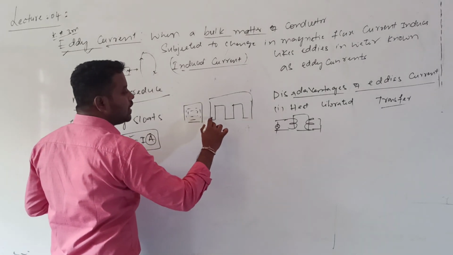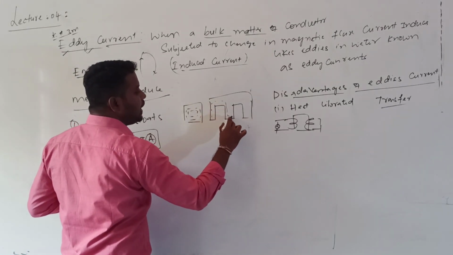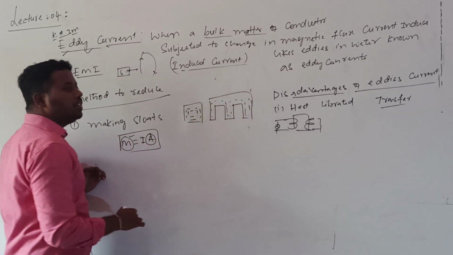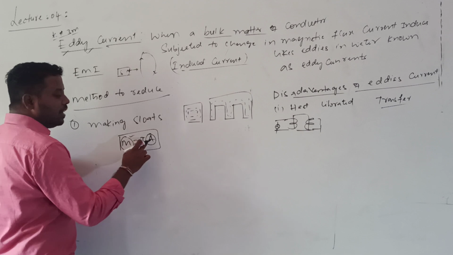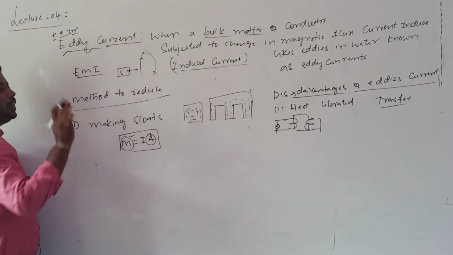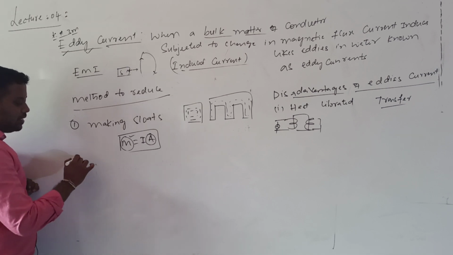Because of making the slots, what happens? The effective area of the coil decreases. Charge particles must travel a longer distance. So the area is reduced, the magnetic moment is reduced, and the effect of eddy current is reduced. Are you following? This is one method.